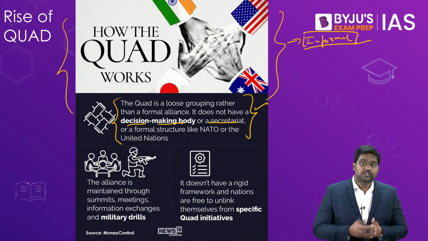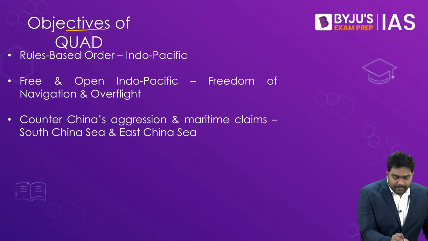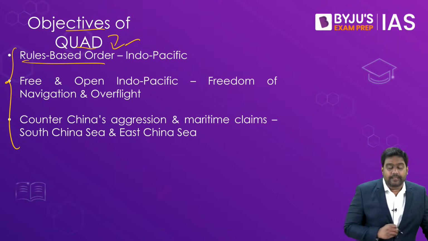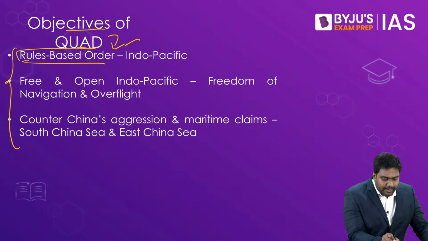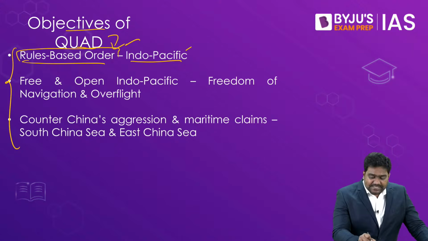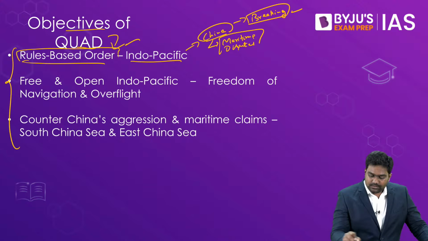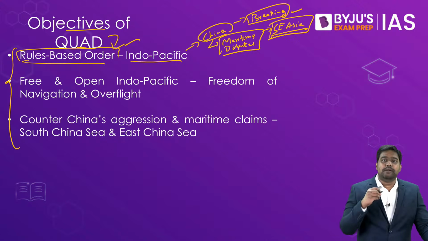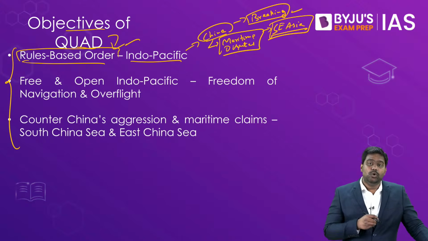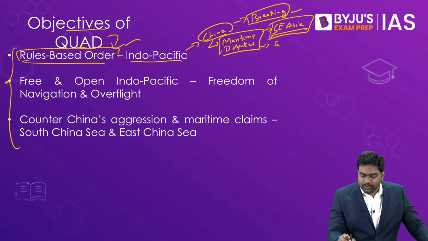So that is why the primary objective of this grouping is to enforce a rules-based order in the Indo-Pacific. Because in the Indo-Pacific, China has been breaking international rules. In the last 15-20 years, China has picked many maritime disputes with countries in the Indo-Pacific, especially with the Southeast Asian countries. It has picked maritime disputes with Vietnam, the Philippines, Indonesia, Malaysia, and Japan. You might have heard about the various maritime disputes in the South China Sea.